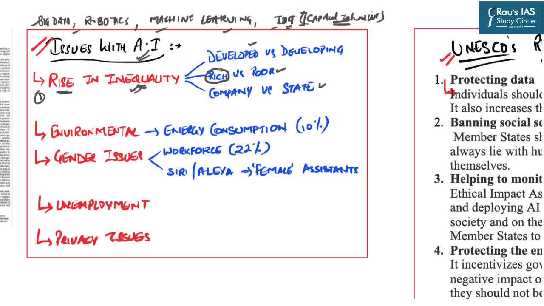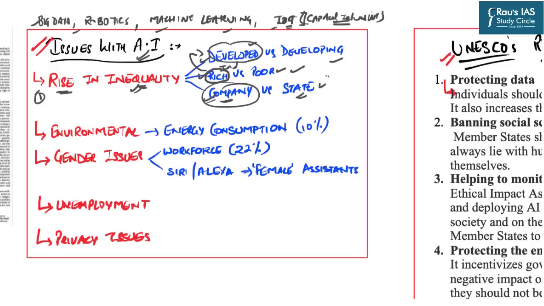This rich can be an individual person, a developed country, or a multi-billionaire company. So if the ownership is restricted in the hands of developed countries, rich individuals or companies, the ones who will suffer will be the developing countries or LDCs, the poor people or the state.